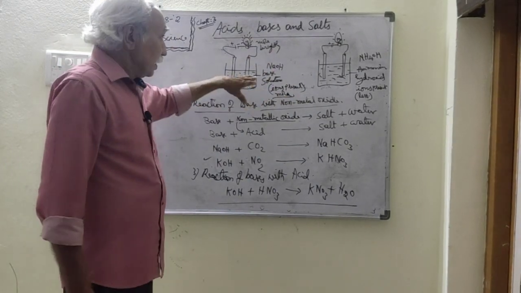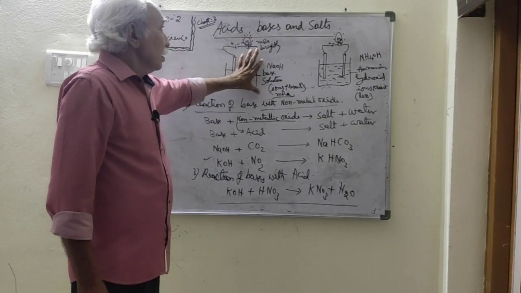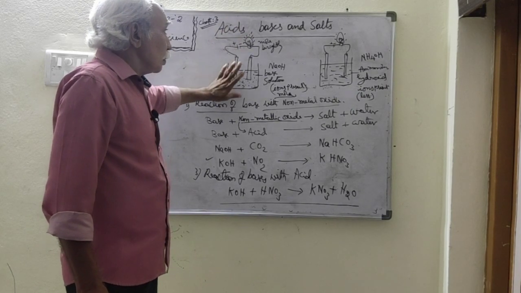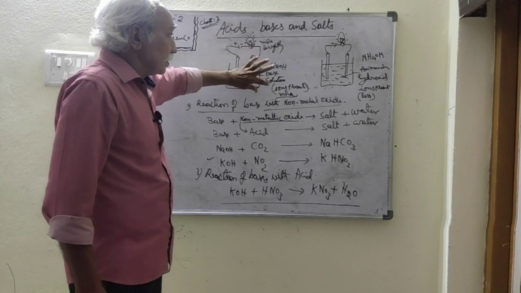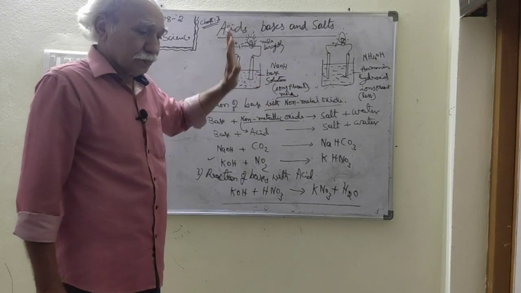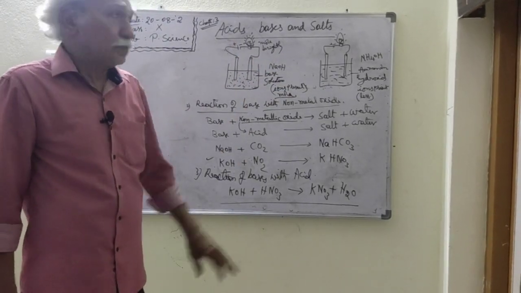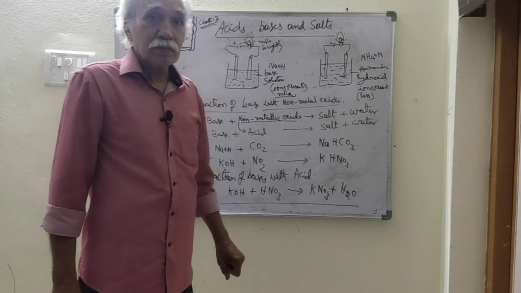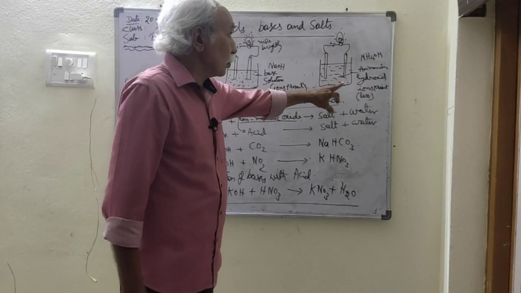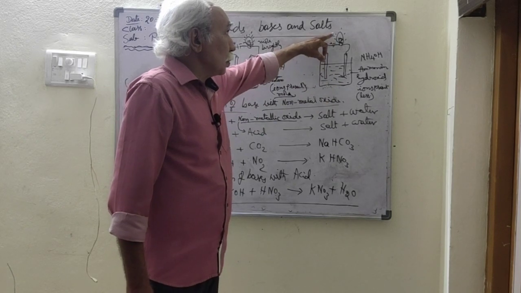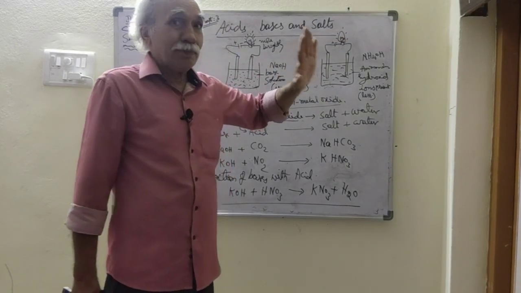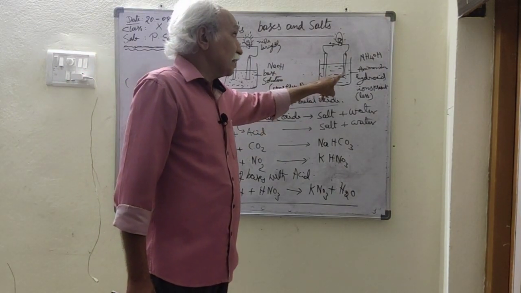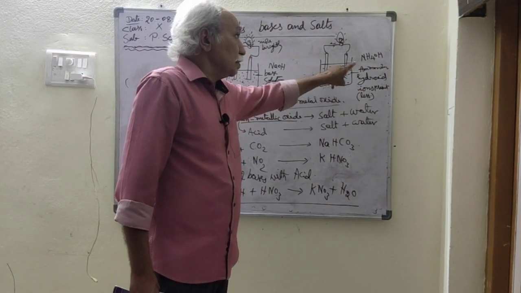That means in some bases the bulb is glowing more brightly because more current is flowing, because of the presence of more ions. The concentration of ions is more. In some bases like ammonium hydroxide, the bulb is glowing but less brightly, because the presence of ions in the solution is less.